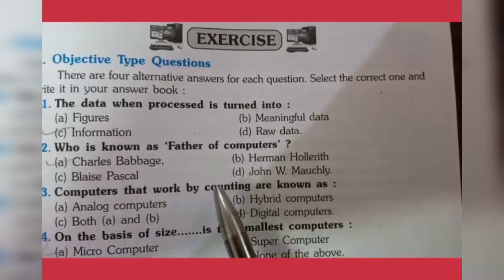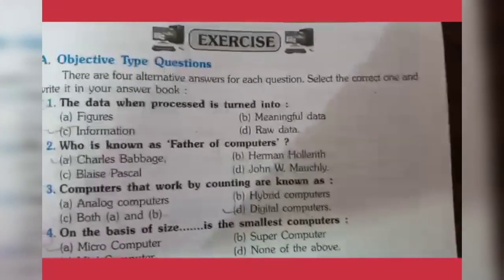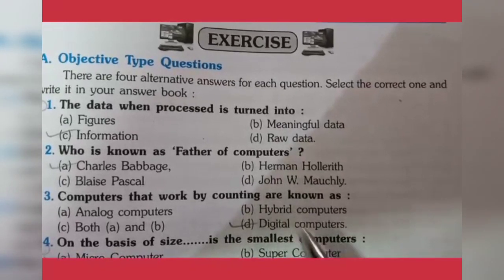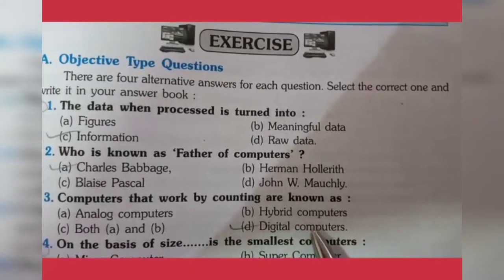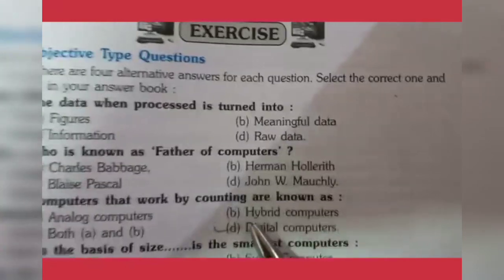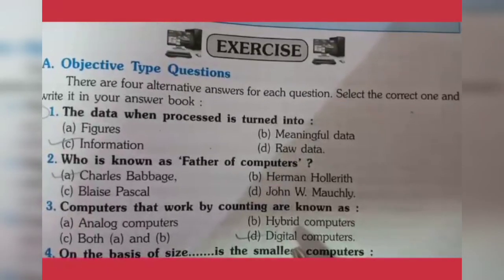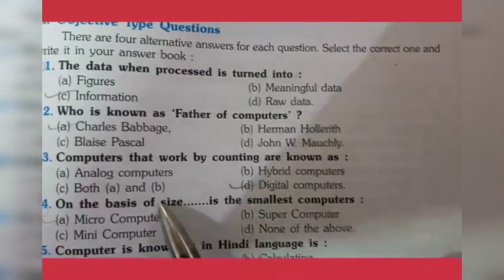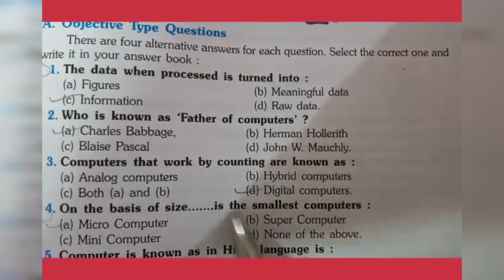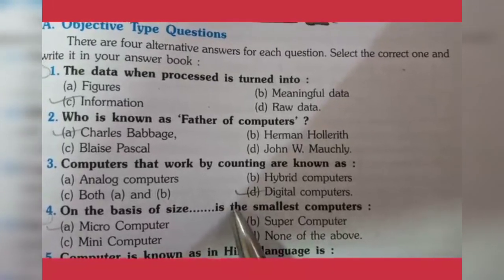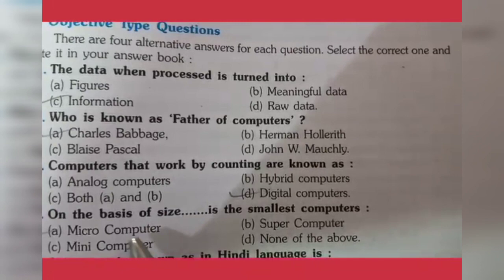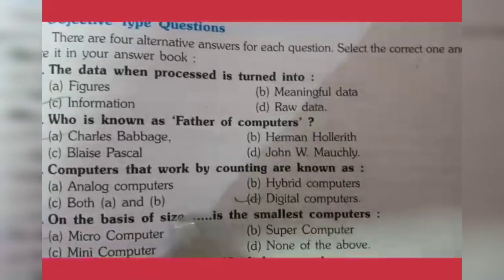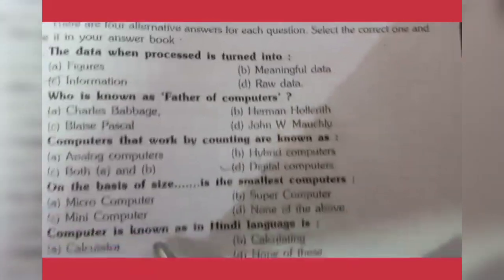Computers that work by counting are known as digital computers. In digital computers we use digits for data, so these computers are called digital computers. On the basis of size, what is known as the smallest computer? That is microcomputer. Microcomputer is the smallest computer on the basis of size.